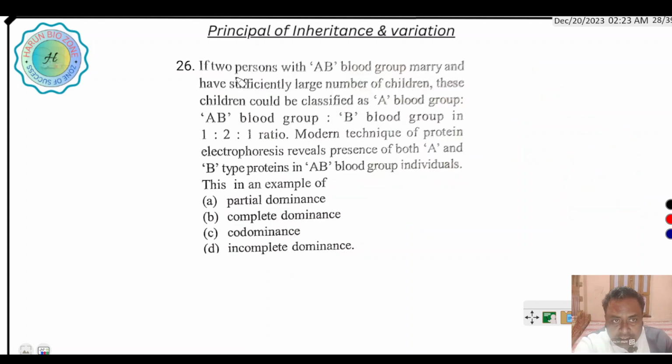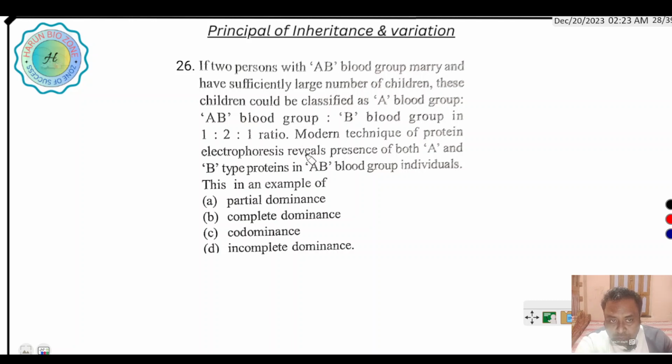Next question is, if two persons with AB blood group marry and have a sufficiently large number of children, these children could be classified as A blood group, AB blood group, B blood group in a 1:2:1 ratio.